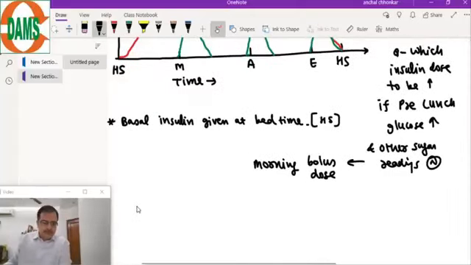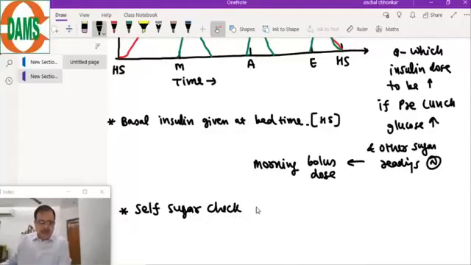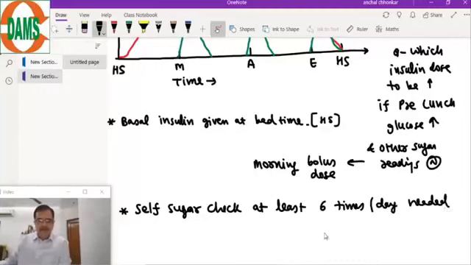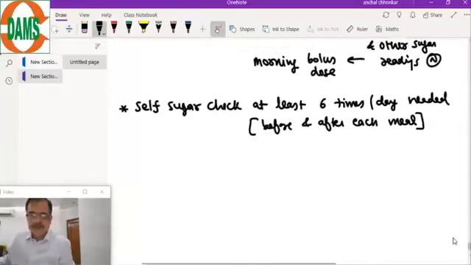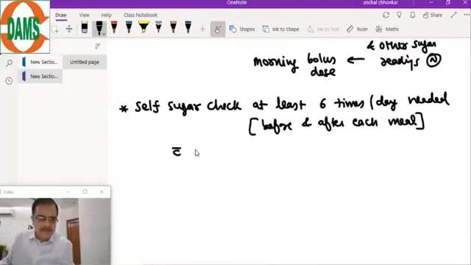So this regime requires self sugar check at least 6 times a day, needed before and after each meal, with this regime.